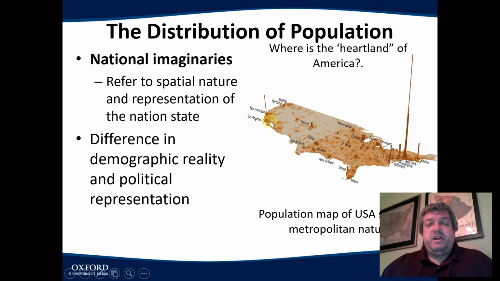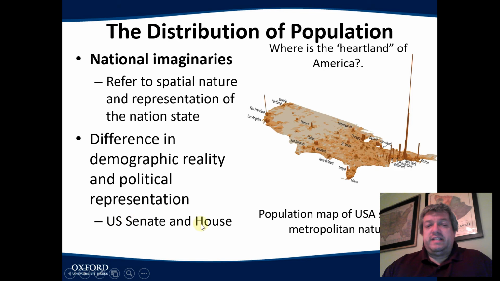So California has more votes because it has 45 votes. It has the most people in the country. New York State, because of New York City, has more votes than, say, some of these states in the middle of the country. Right up here in the Dakotas, North Dakota and South Dakota have 3 votes. California has 45. Texas, I believe, has 40 based on population. So what happens is, Donald Trump lost in California and New York to Hillary Clinton, where she won more people overall, but he won more states.